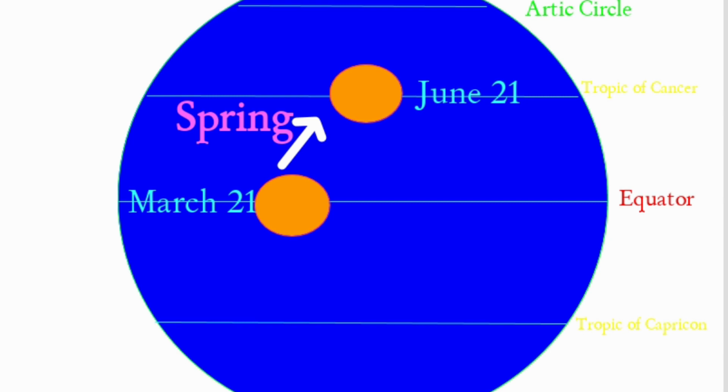First one, it is the period from 21st March to 21st June. Second one, it is the period of transition from winter to summer. And last one, the plants sprouting, mango trees blooming, and jackfruit trees bearing buds, etc. are the peculiarities of spring season.